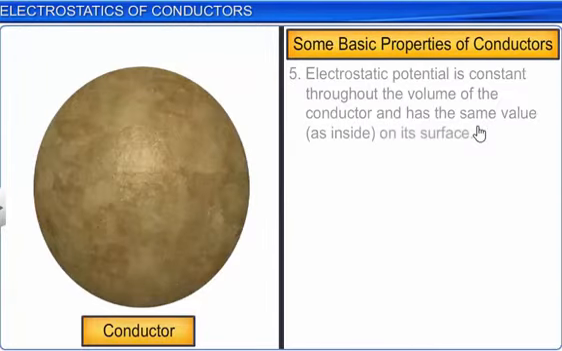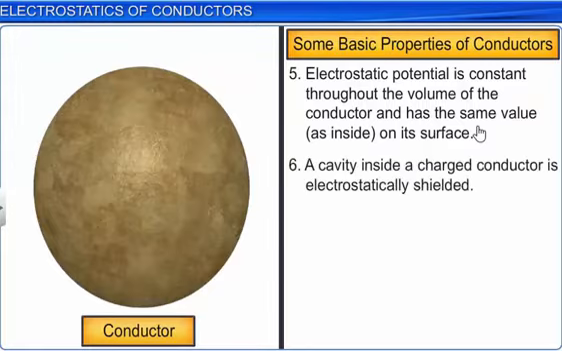Fifth property: the electrostatic potential is constant throughout the volume of a conductor, and remember the electrostatic potential will be the same inside and outside. Inside the conductor the electric field will be equal to 0, but it is not necessary that if E equals 0, V also should be 0. The potential will be the same as that of the outside. But we may have an electric field at the outer surface of the conductor, while at the inner surface the electric field will be equal to 0.